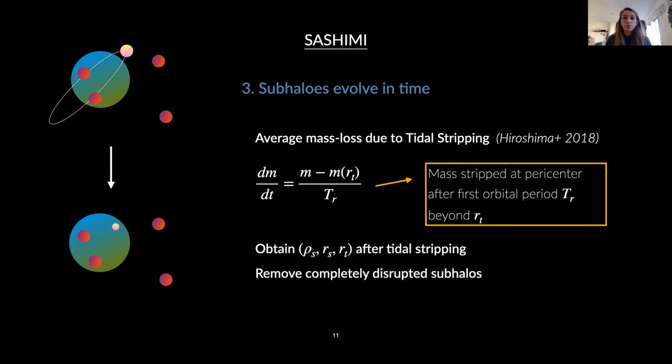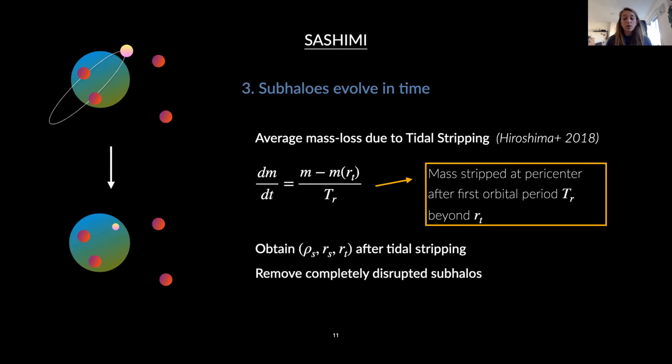So this subhalo mass function based on extended Press-Schechter formalism describes subhalo properties when they accrete. However, more realistically, when subhalos accrete onto a larger halo, they lose mass due to tidal stripping effects. So based on the model by Green et al., we incorporate this effect by assuming that mass loss takes place after the first orbit at its pericenter, because that's where the tidal field is strongest. And we assume that all mass beyond the tidal radius of the subhalo is stripped.